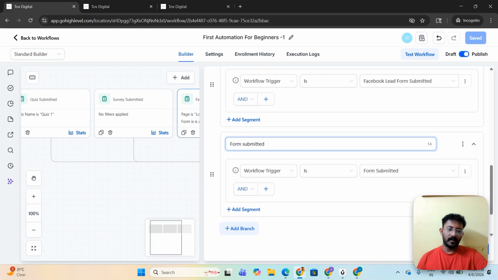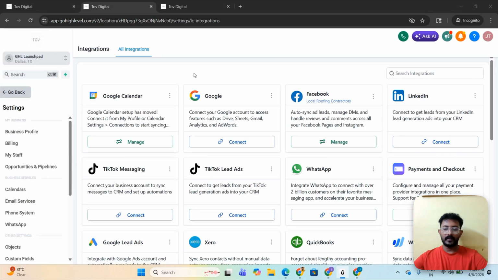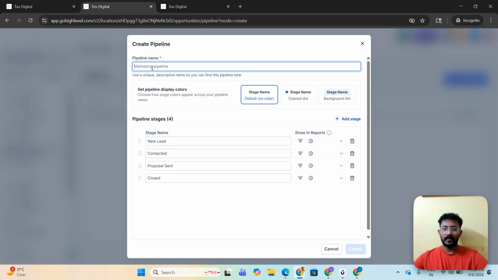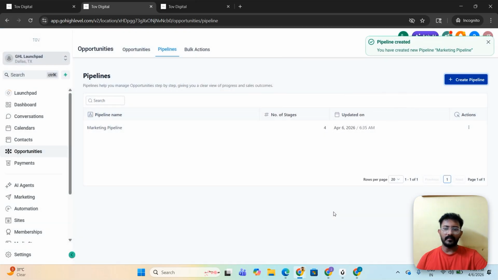For these triggers, I am not going to create any opportunities. I mean, I'm not going to do the create contact action. So I'll be directly leaving these people to the opportunity section. So let us create the opportunities; let's go into the opportunity section and create a new pipeline. Click on create new pipeline. Just randomly creating a pipeline called marketing pipeline. And here we have new lead, contacted, everything is there. I'm creating a very basic pipeline. So here the marketing pipeline is created now.